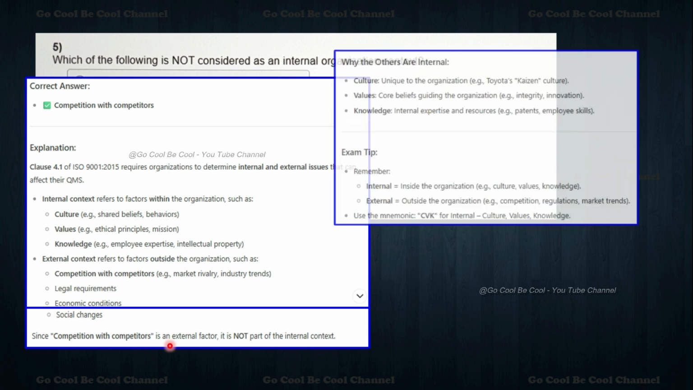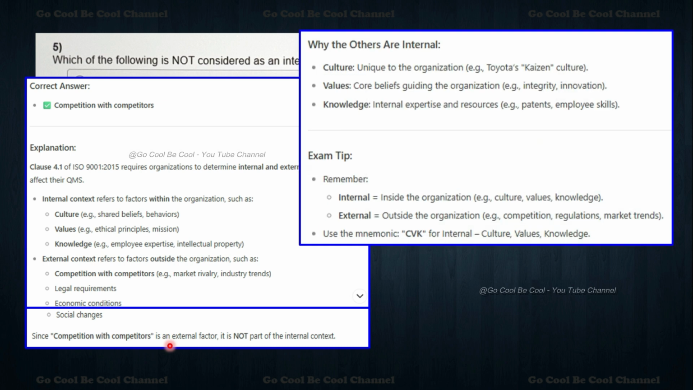Okay, now why are the others internal? Culture is unique to the organization, for example Toyota's culture. Values are core beliefs guiding the organization, for example integrity and innovation. Knowledge is internal expertise and resources, for example patents, employee skills and experience.